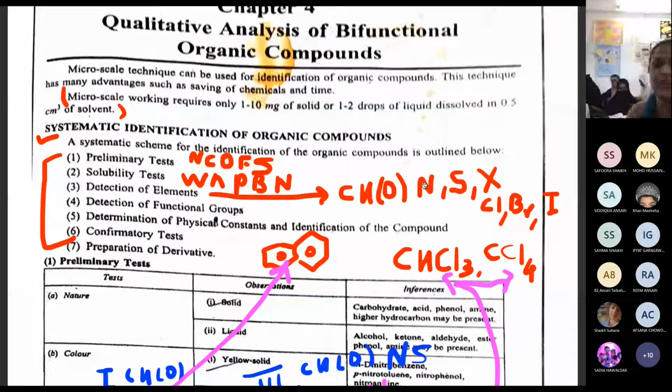So you have to find whether nitrogen is present or not, sulfur is present or not, and halogens, that means chlorine, bromine, iodine. And the fourth test after that is detection of functional groups. What do you mean by functional group? Does anybody know?